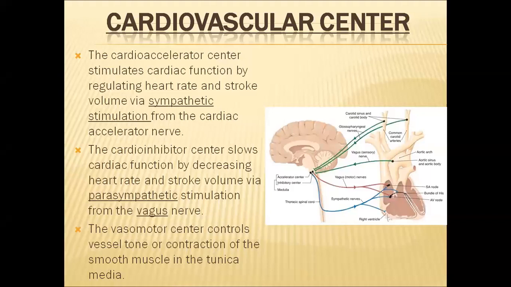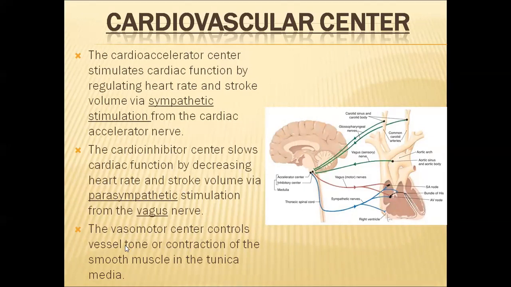Whenever there is a necessity to increase the cardiac output, the cardio accelerator center will send impulses or orders through sympathetic nerves. Whenever there is a need to decrease the heart rate and cardiac output in turn, then the cardio inhibitor center will be activated. It will send signals through the vagus nerve to the SA node and AV node.